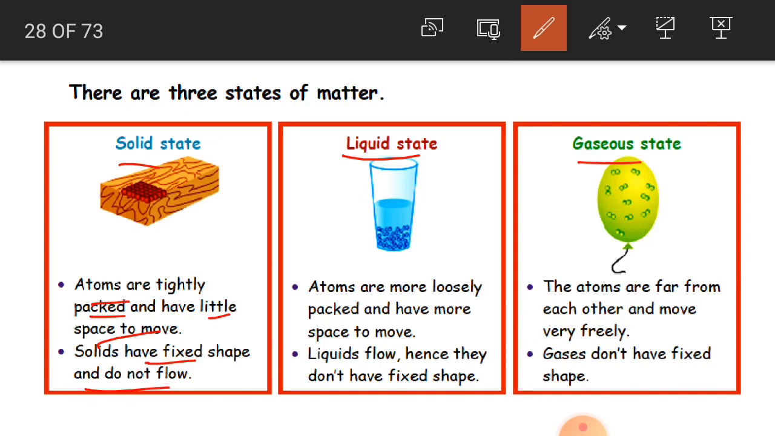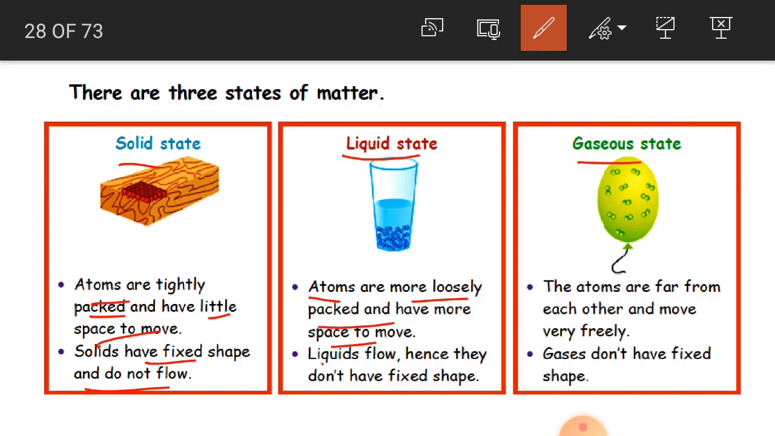Now liquid state. In this, atoms are more loosely packed and have more space to move. Because in liquid, like water, milk, any liquid, it can flow. If you pour water in any container, it is going to take the shape of that particular container. Why? Because the atoms in the liquid state are loosely packed. They are not tight like the solids, and they have more space to move here.